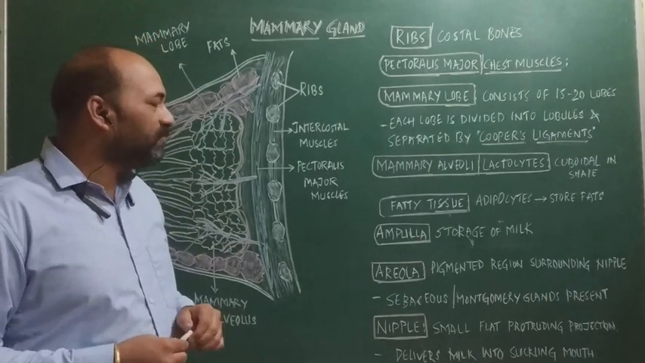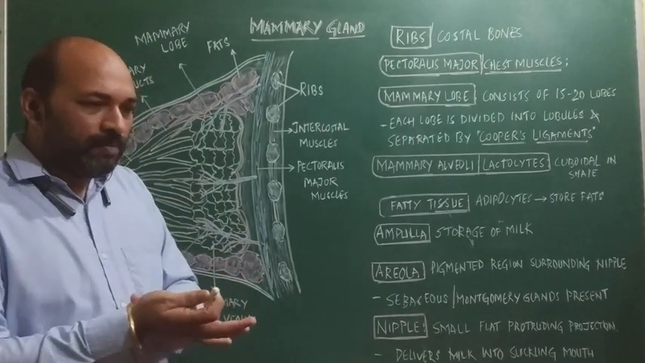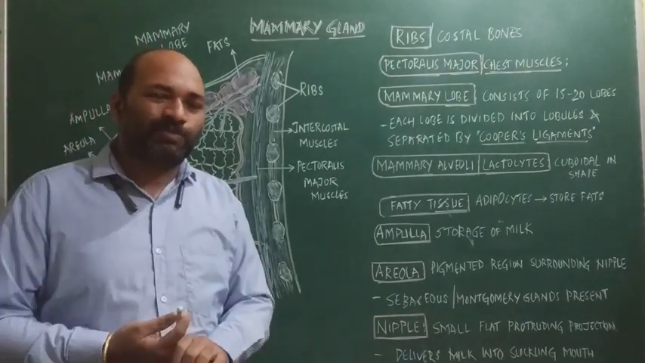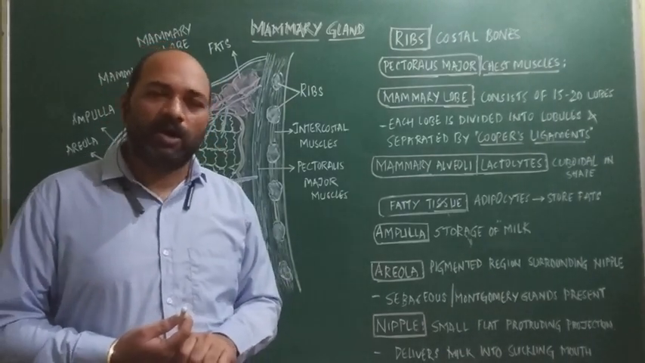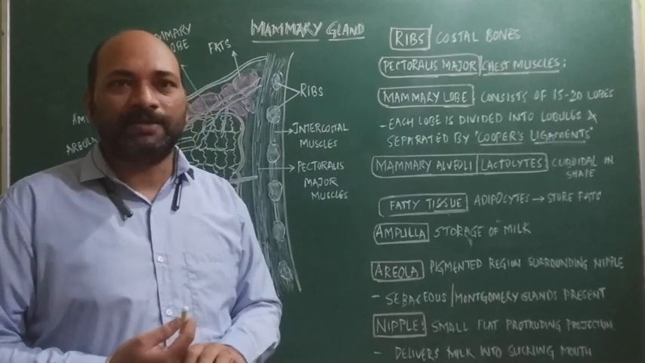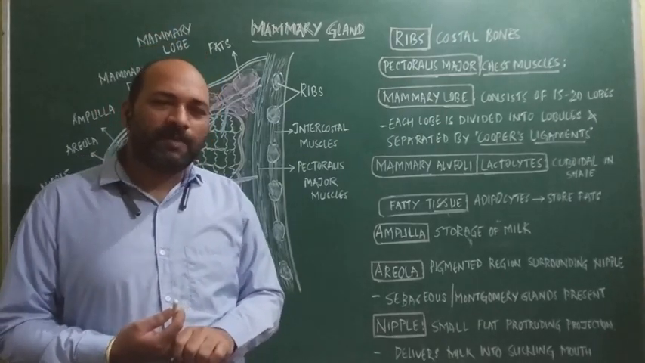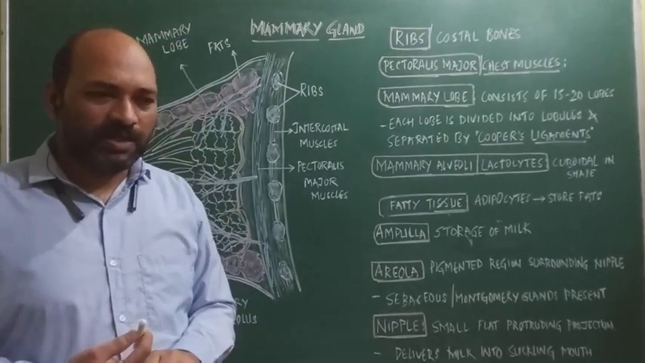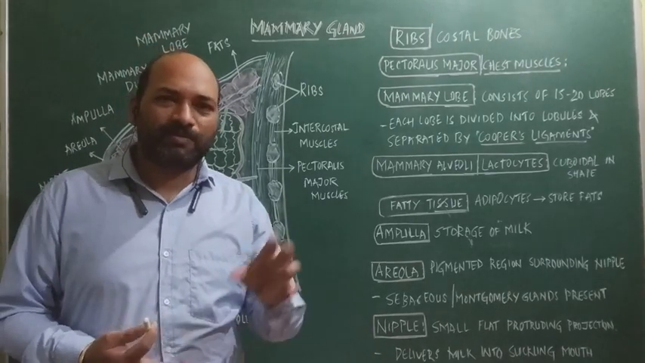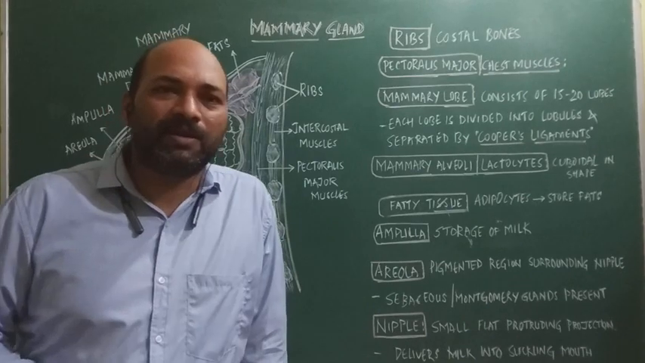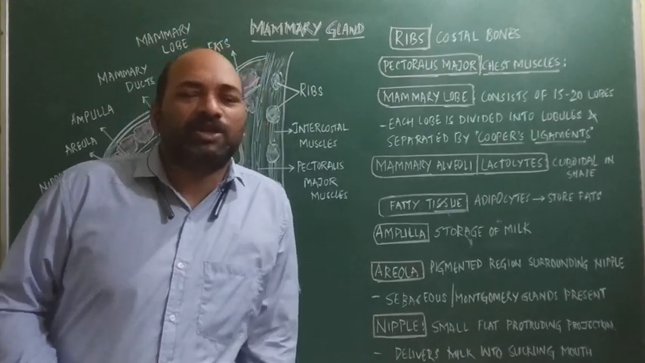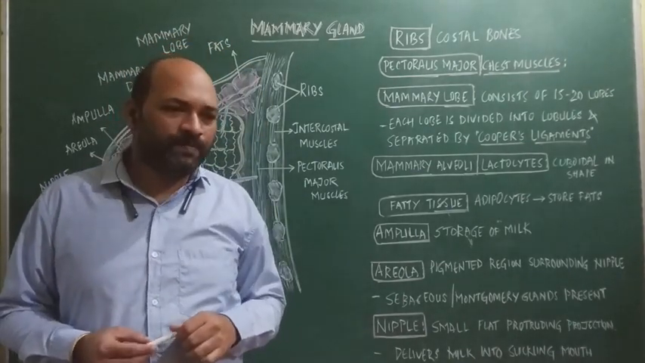The mammary gland is said to be a modified sweat gland, an apocrine gland or an exocrine gland. And this mammary gland is seen in all the mammals, where the main function of the mammary gland is the secretion of milk, which helps in the nourishment of the young ones.